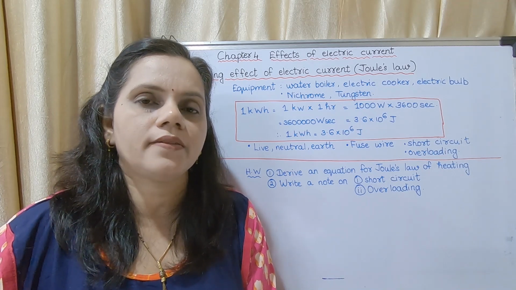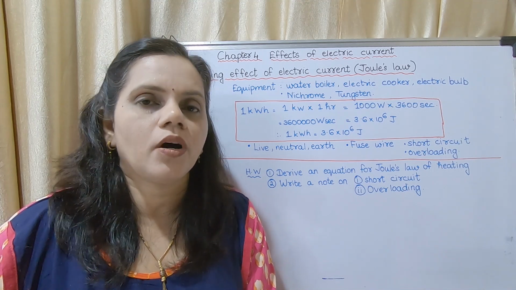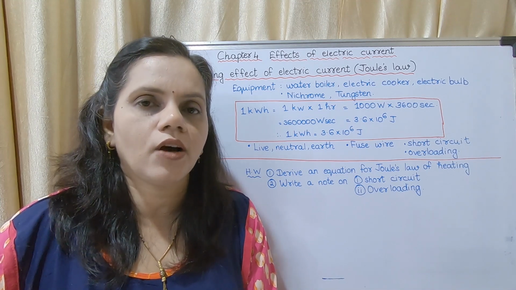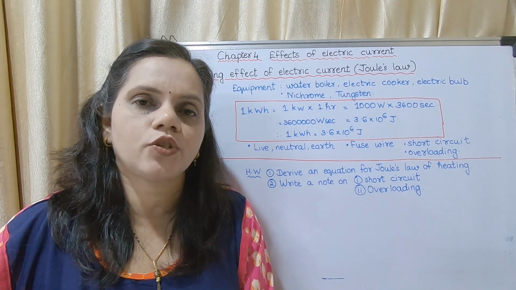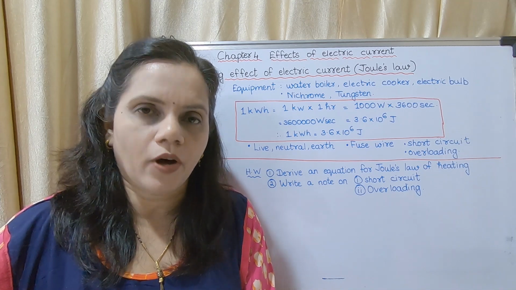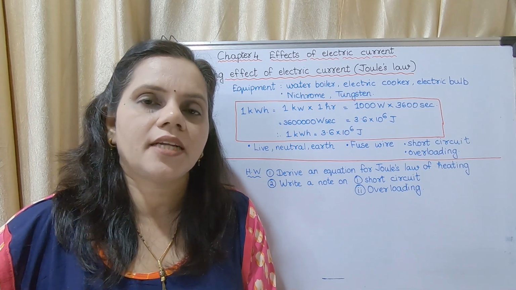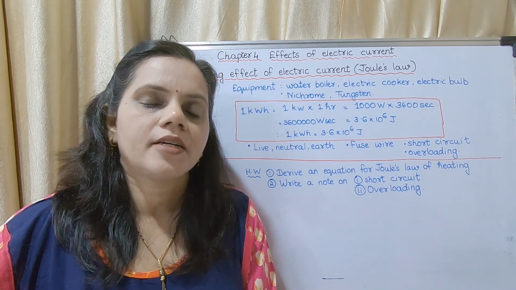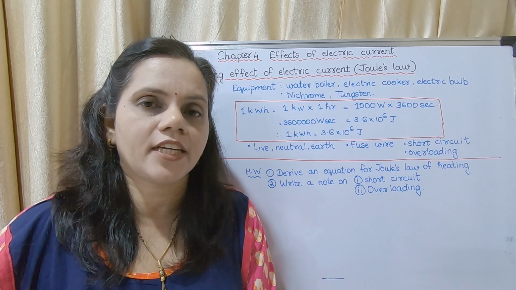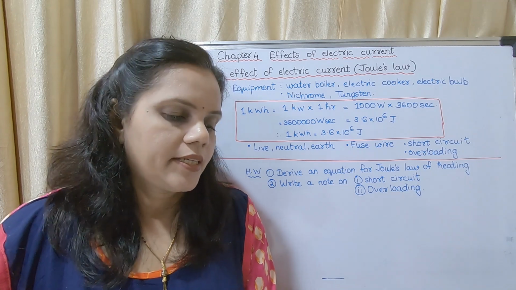So to prevent such reactions, the inner part of the bulb is kept vacuum or filled with nitrogen gas. It is to prevent oxidation of tungsten. So what are the questions which could be asked? You may write which type of coil, what is the coil made up of, and why nitrogen gas or vacuum is kept. The answer is the type of coil is solenoid coil. Tungsten is used to make the coil and it is filled with vacuum or nitrogen gas to prevent oxidation reaction.